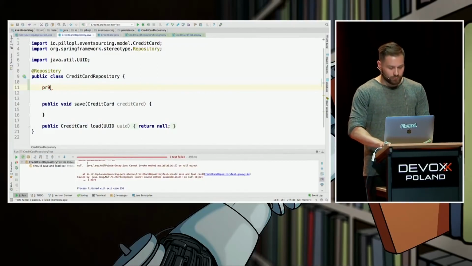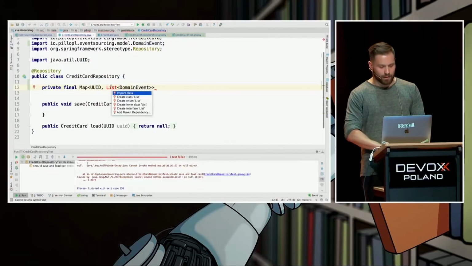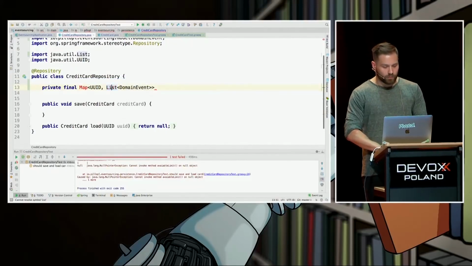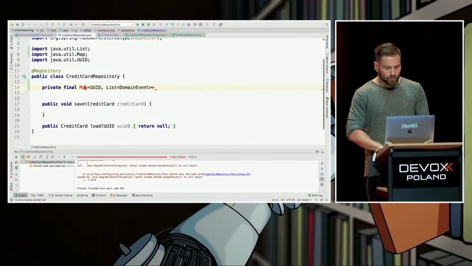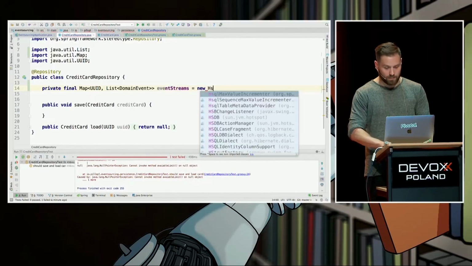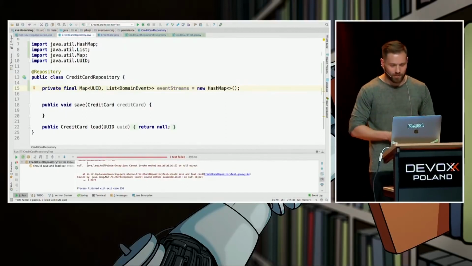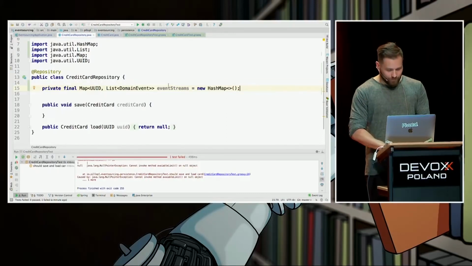Private final map of ID of card to list of DomainEvent. DomainEvent is just a marker interface that is backing all of the domain events. Let's name it eventStreams. And initialize it with a HashMap. I know, not thread safe, but trust me, I've seen banks, so it's going to be good. Event streams.